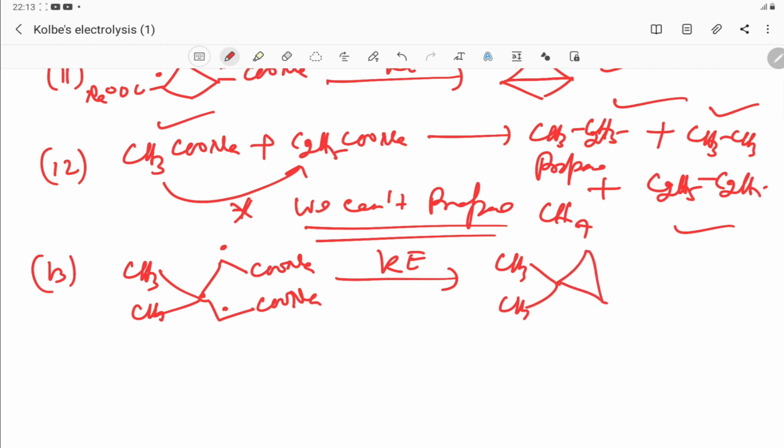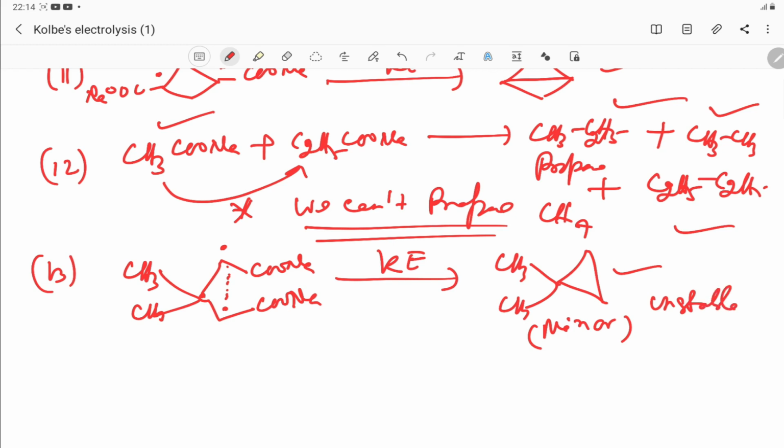This is one product because combination of this one forms one product, but it is a minor product because it is unstable, due to the cyclopropane derivative which is unstable. This is one product, minor, unstable. This is also unstable. What are the other products?